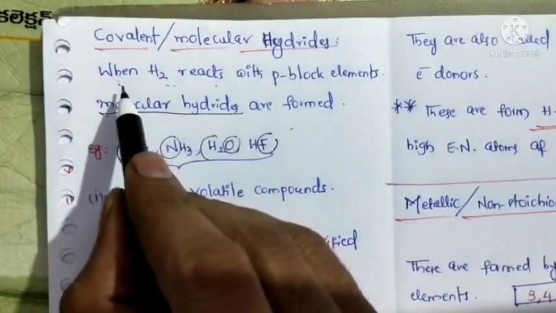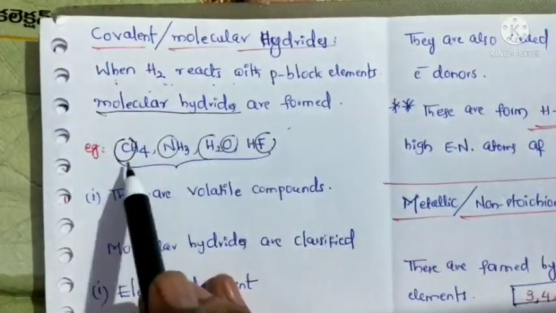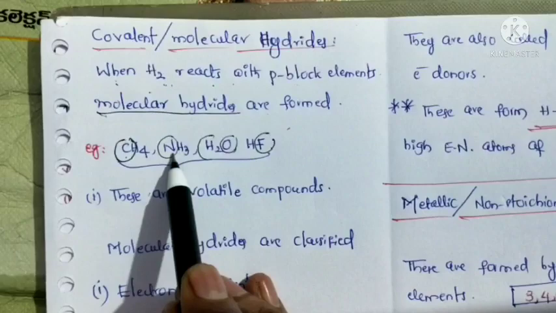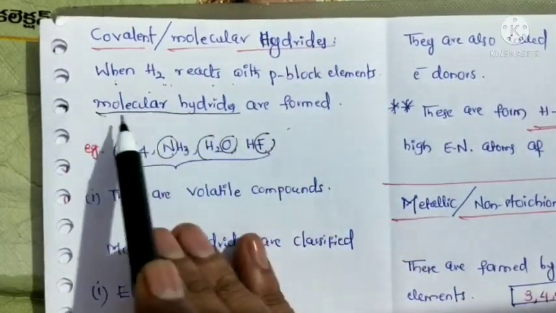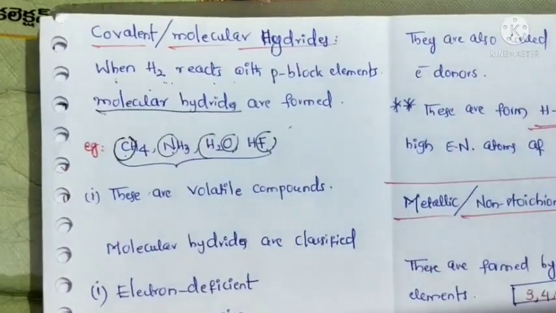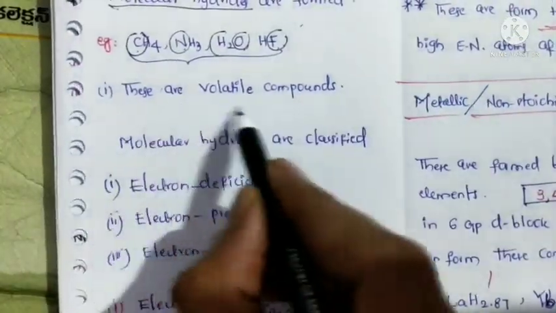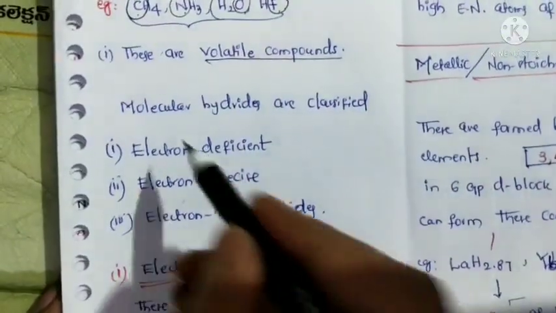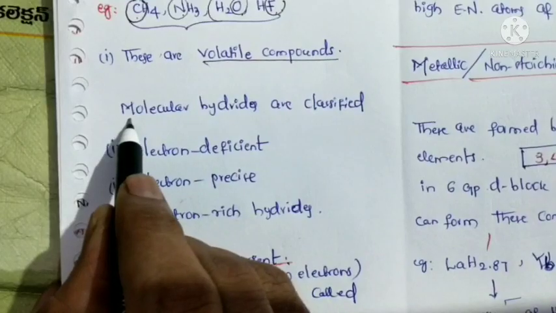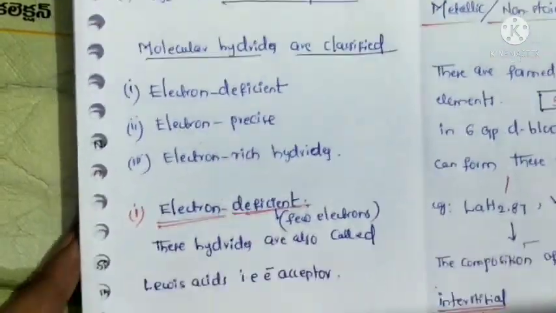So what is the definition? When hydrogen reacts with p-block elements, which are carbon, nitrogen, oxygen and fluorine, it forms molecular hydrides. Now the properties: these are volatile compounds, meaning they easily evaporate. Further, these covalent or molecular hydrides are classified into three types.